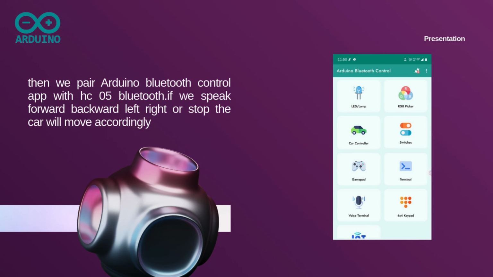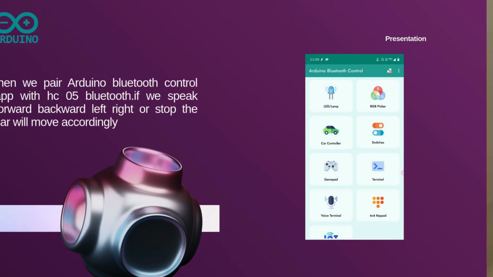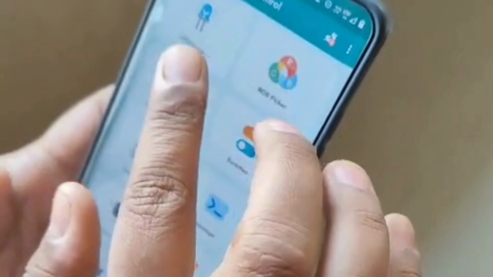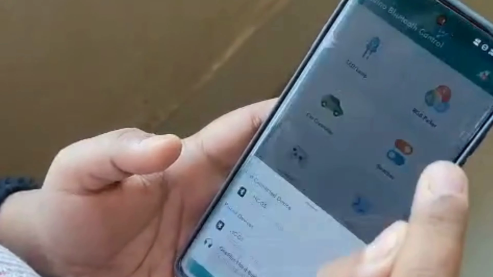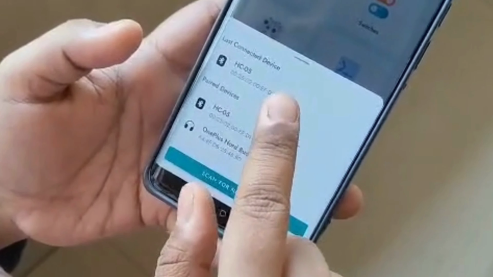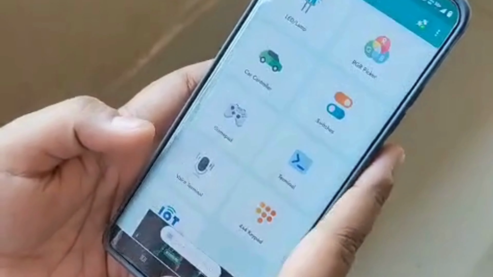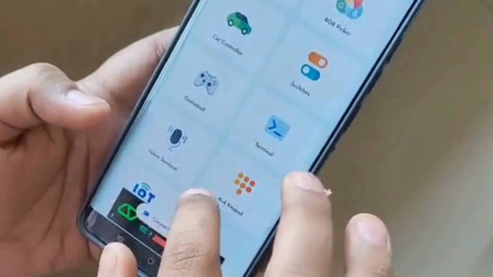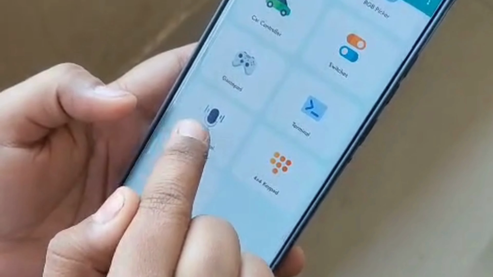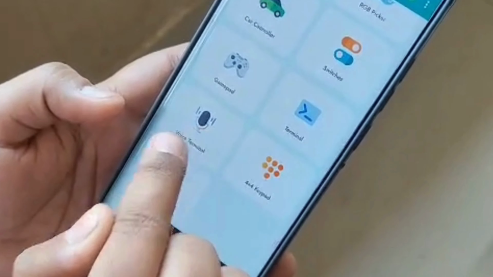Now let us see how the Bluetooth is connected to the Arduino. First, we'll open the Arduino Bluetooth control app and then go to the connections, and we'll connect it with the HC05, that is the name of the device. It's connected to the HC05, and then we'll go to the voice terminal to give voice commands.